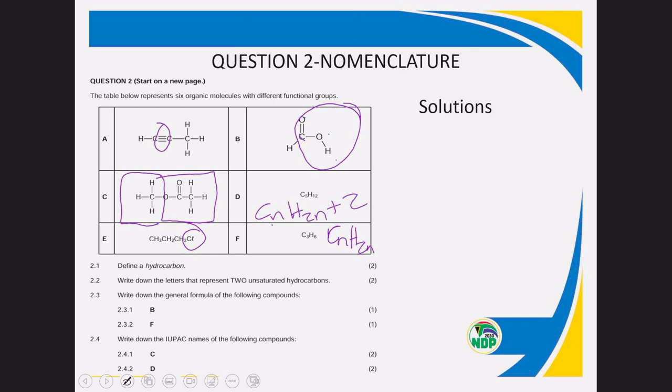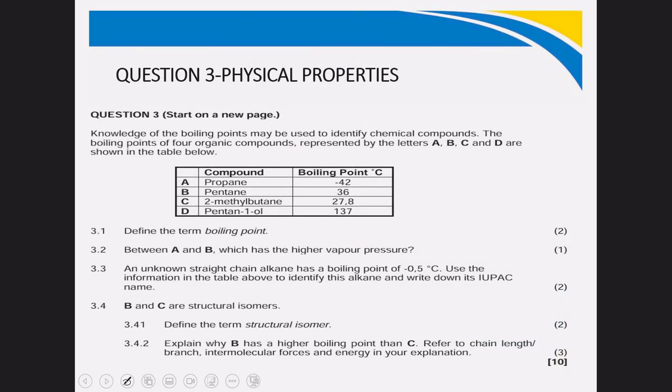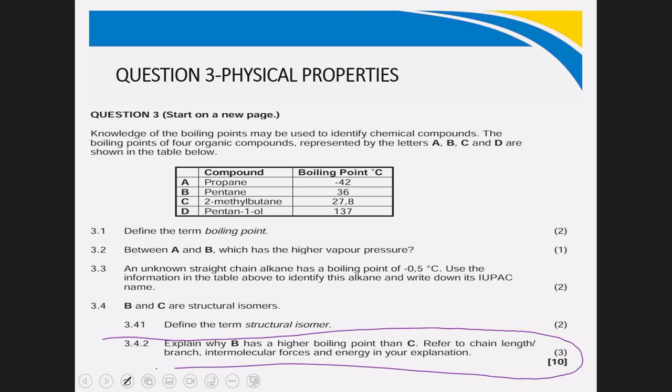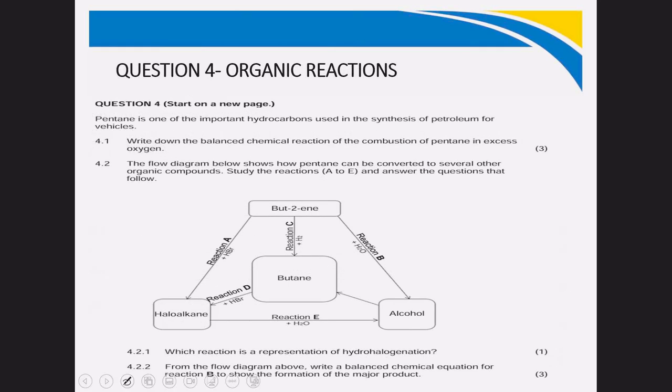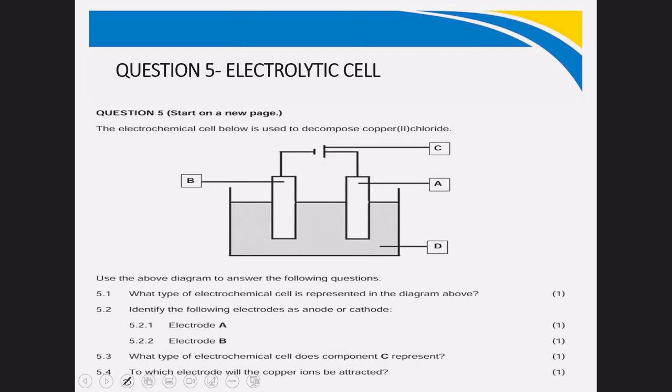Okay, let's just move on because of time. This is question number 3. Question number 3 is a continuation of question number 2, but there will be the last question where you have to talk about the physical properties, but we'll talk about that. And then question number 4, which is the organic reactions. Then in part 2, I will be explaining how to answer question number 3 and question number 4. And then question number 5 is the electrolytic cell. And question number 6 is a galvanic cell.